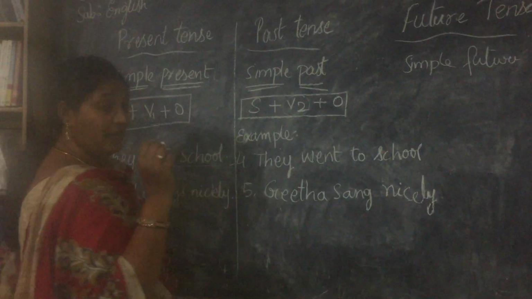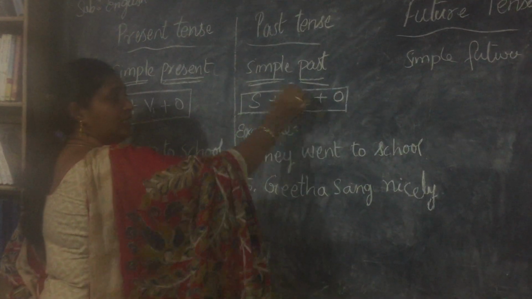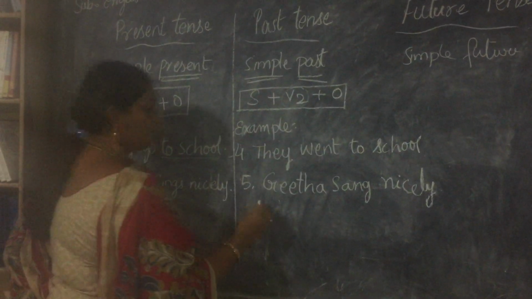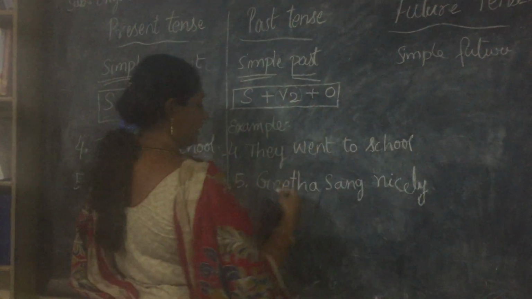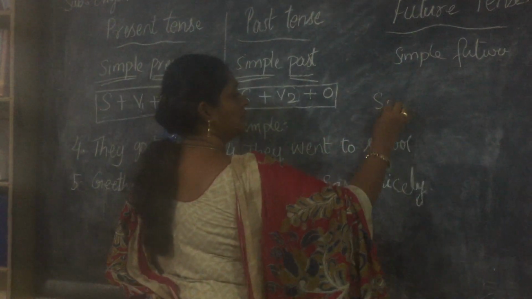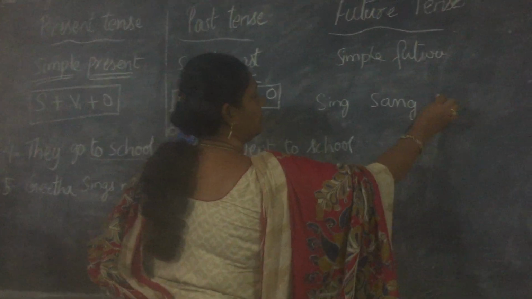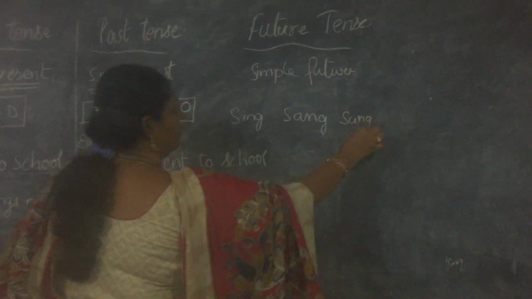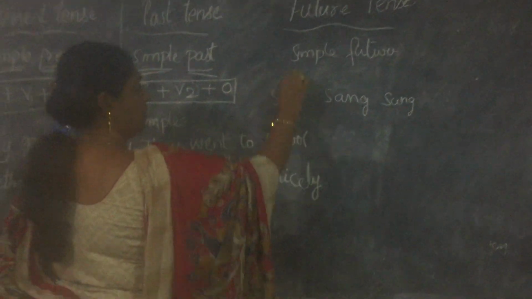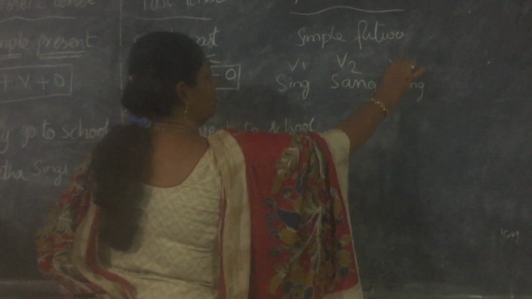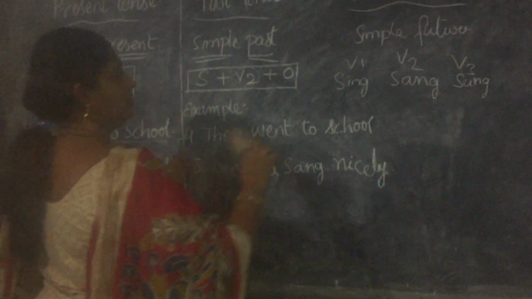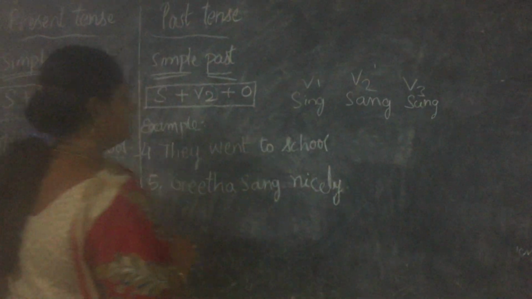Now, here the only thing that changes is the verb. What are the verb forms for sing? Sing, sang, sung. Okay? So, V1, V2, V3.